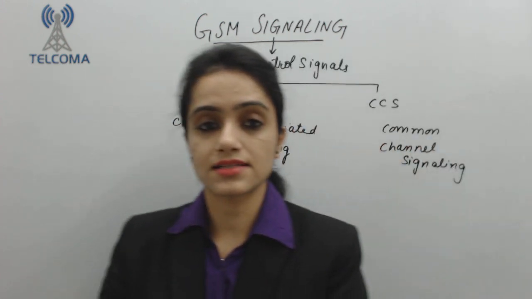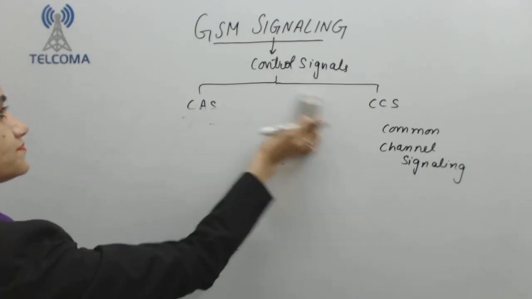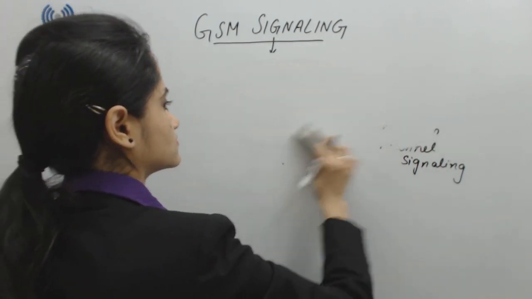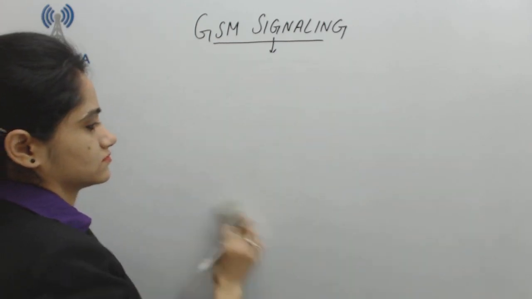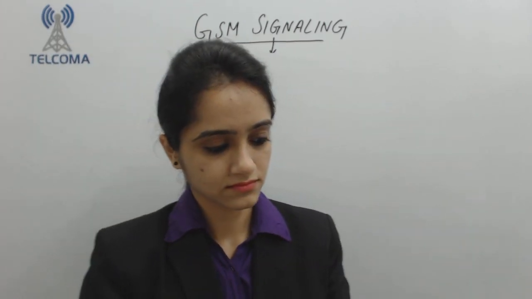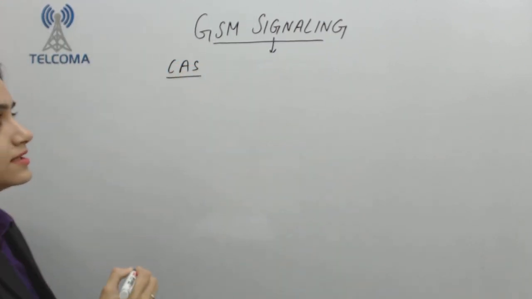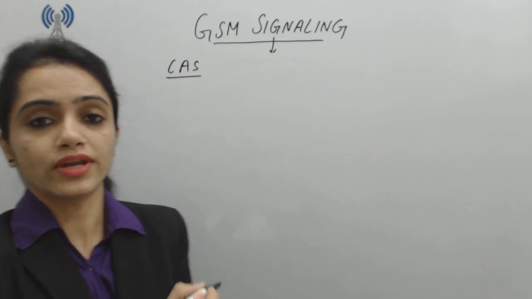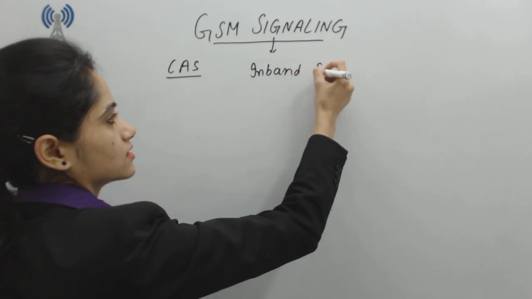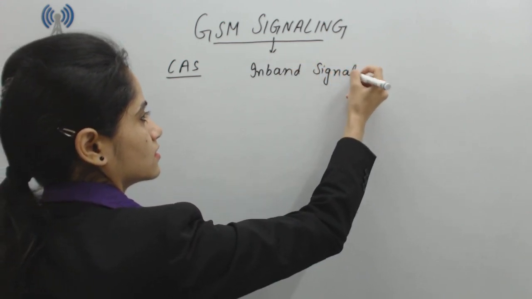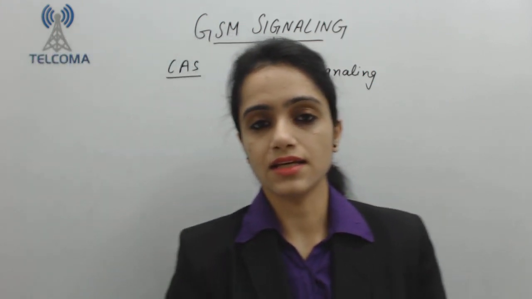First let's understand channel associated signaling, that means CAS signaling. In channel associated signaling, this signaling is also known as in-band signaling. Why is it known as in-band signaling?